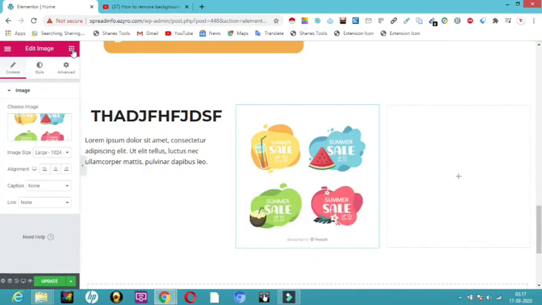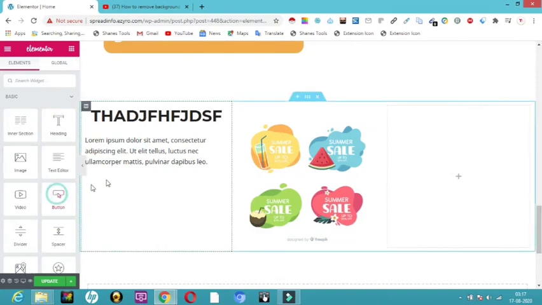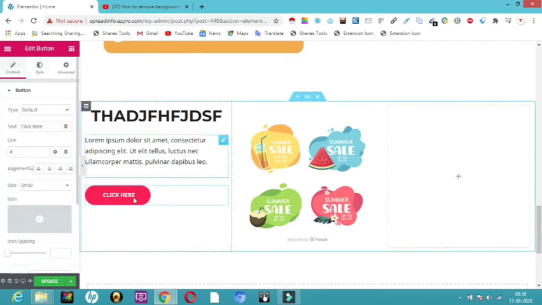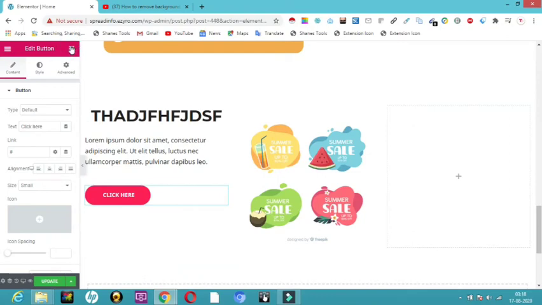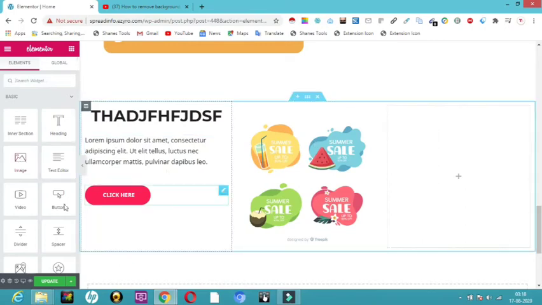So next what I'm going to do is click on these three dotted lines, and now I want some button to be here. So then I can just drag and drop this here. So my button is here. Now I can make my background and whatever I want I can edit it. So next, now we are done with heading and text editor. This is our text editor and this is our image and this is our button.